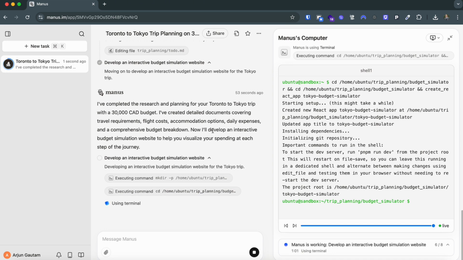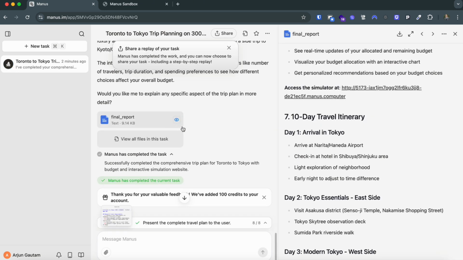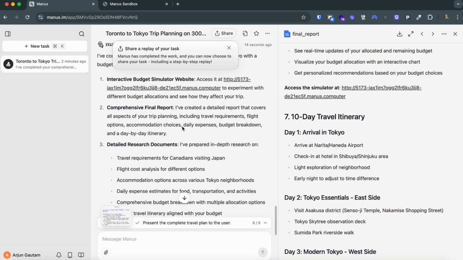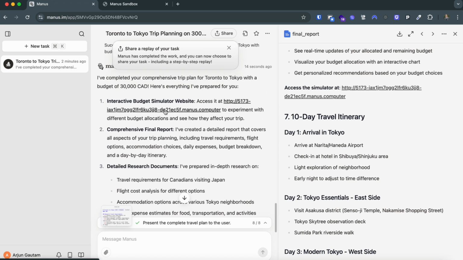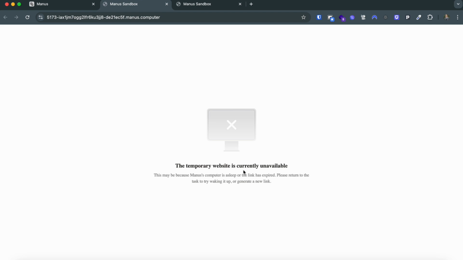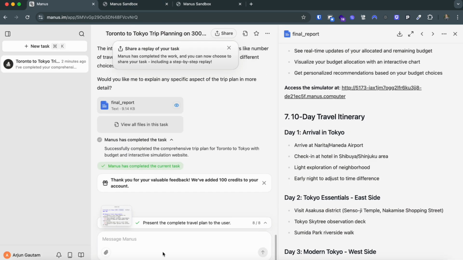Now it's creating this simulator app. Let's see how it goes. Okay, so it has completed this website, but somehow this budget simulator website is not working. It says the temporary website is currently unavailable. So let's copy this and ask Manus again.